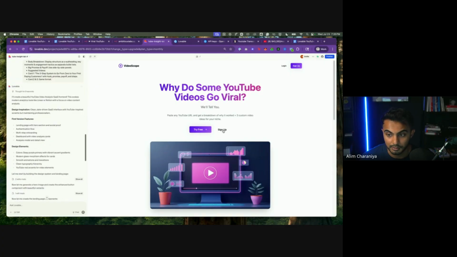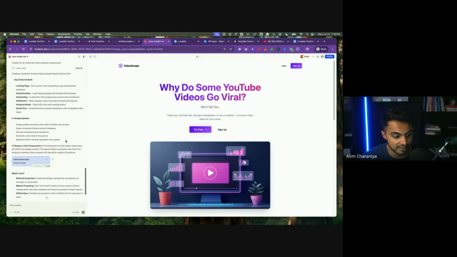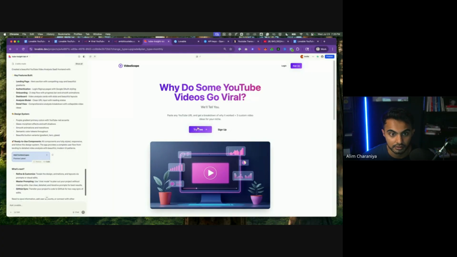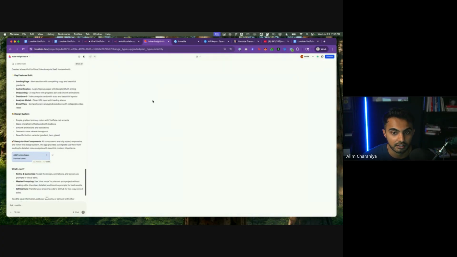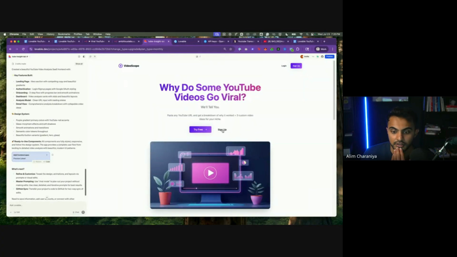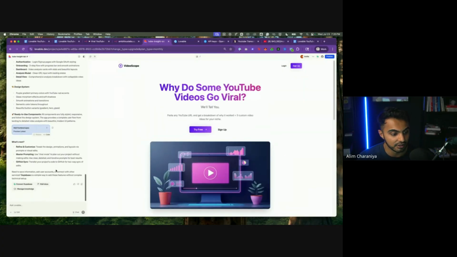So if I hit sign up, it doesn't look like the sign up buttons are working. Let's refresh to see if it's just a render issue. It is not. Lovable is asking us what's next. It says need to save information, add user accounts, or connect with other services. Supabase is a simple way. So it's asking me to connect Supabase right now.